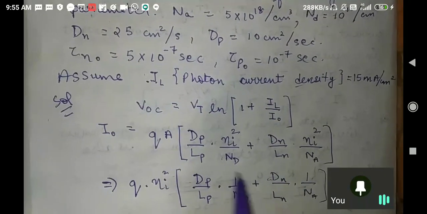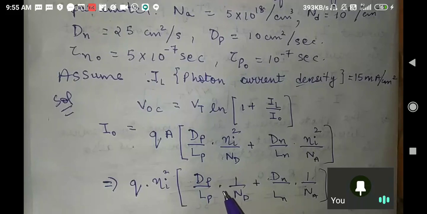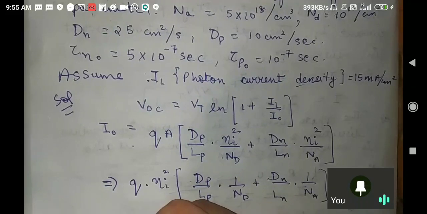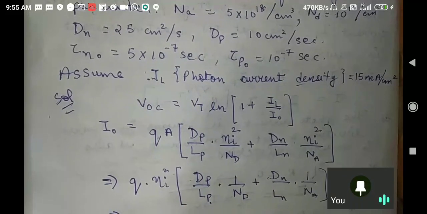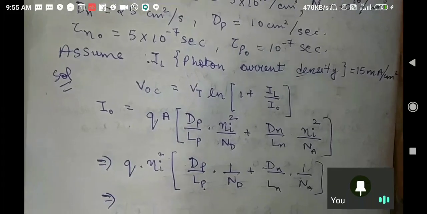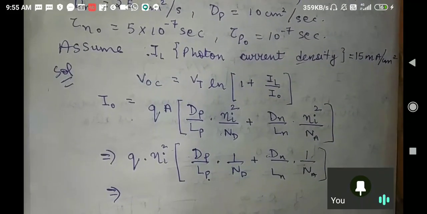Can anybody just put these values and tell me the answer? And you know the formula for Lp and Ln also. I want the answer in 2 minutes. At least 2 minutes you can do. In the exam you will get this much amount of time only.